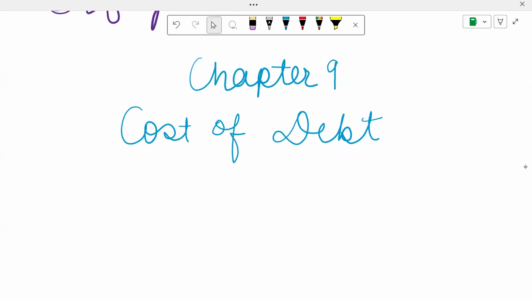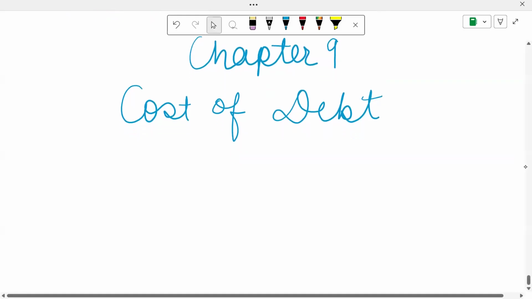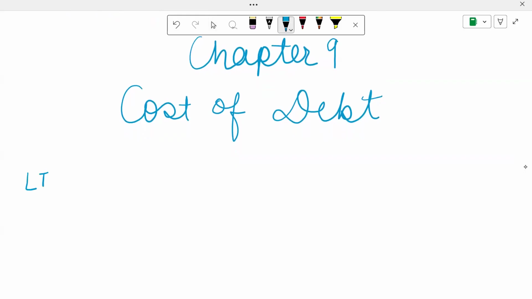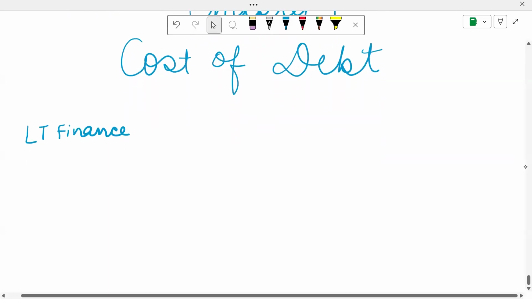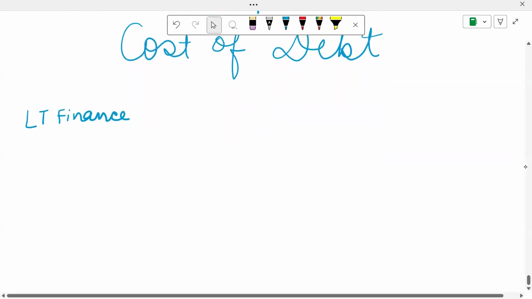So first we'll talk about the long-term sources of finance, then we'll also discuss briefly the short-term sources of finance, and then a little bit about SMEs like we did in the previous chapter of equity finance. So firstly, talking about long-term finance. Under long-term finance, there are a whole lot of instruments that we are going to talk about. Number one over here being preference shares.